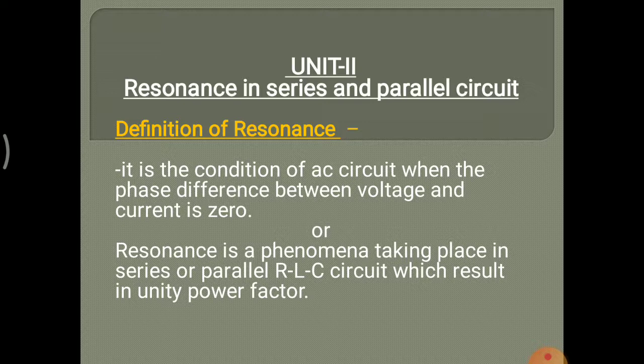Definition of resonance. What is resonance? First we have to know what the definition of resonance is. It is the condition of an AC circuit when the phase difference between voltage and current is zero. That means in the phasor diagram, the phase difference between voltage and current is zero, and that condition of an AC circuit we call resonance.